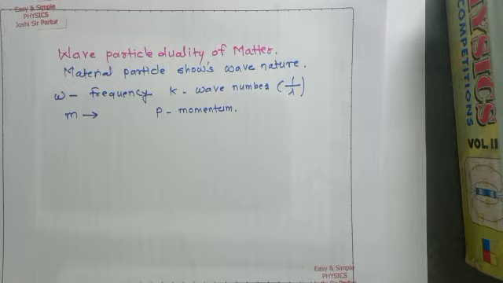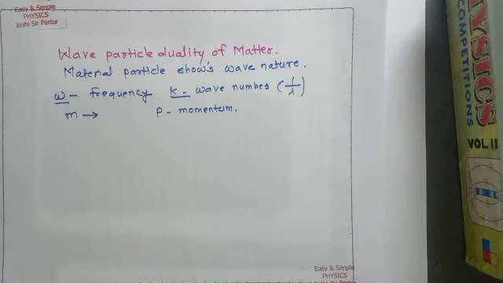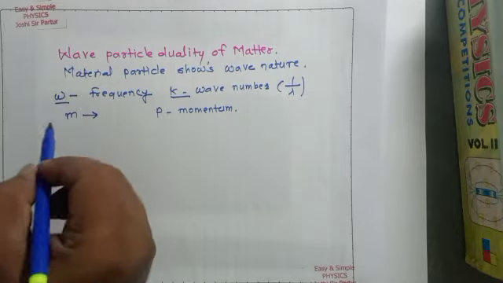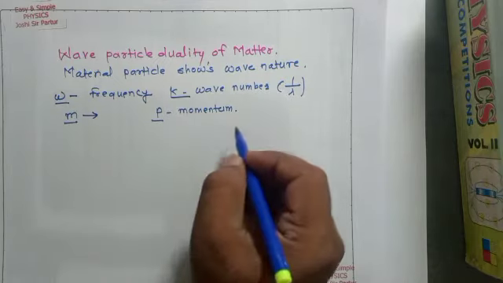Means in classical theory, frequency and wave number are used, whereas mass and momentum are used to describe the particle.